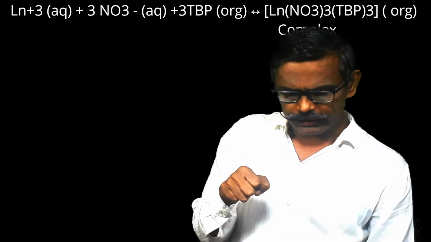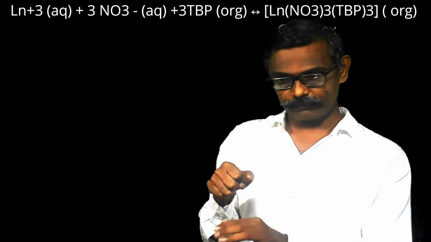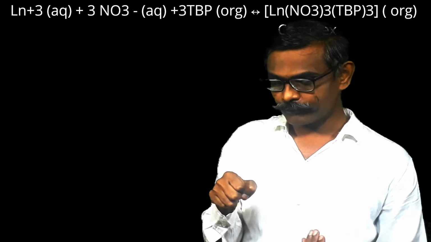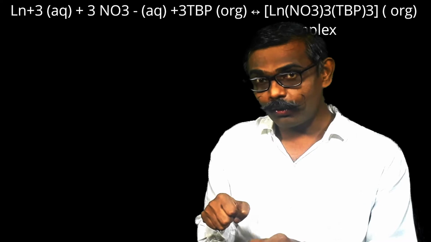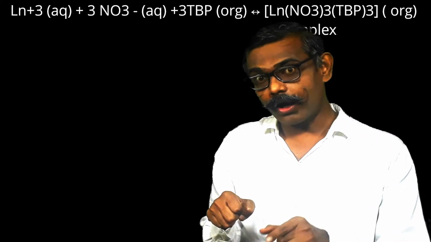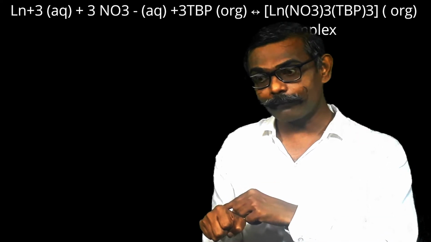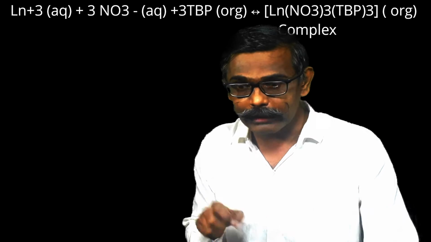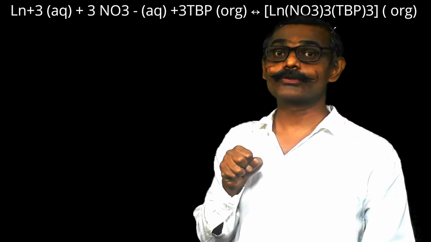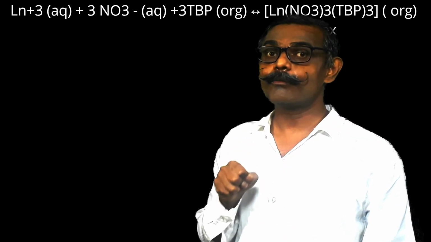Mistakenly, suppose any other lanthanide, say ytterbium, goes before lutetium, then ytterbium will say no, now it is my turn. When all the lutetium finishes and goes into the organic medium, only then will it be the turn of ytterbium, in reverse, because there is more affinity. The solvent also will say yes, lutetium is there, so remove ytterbium and lutetium will be taken. So lutetium will be selectively absorbed.